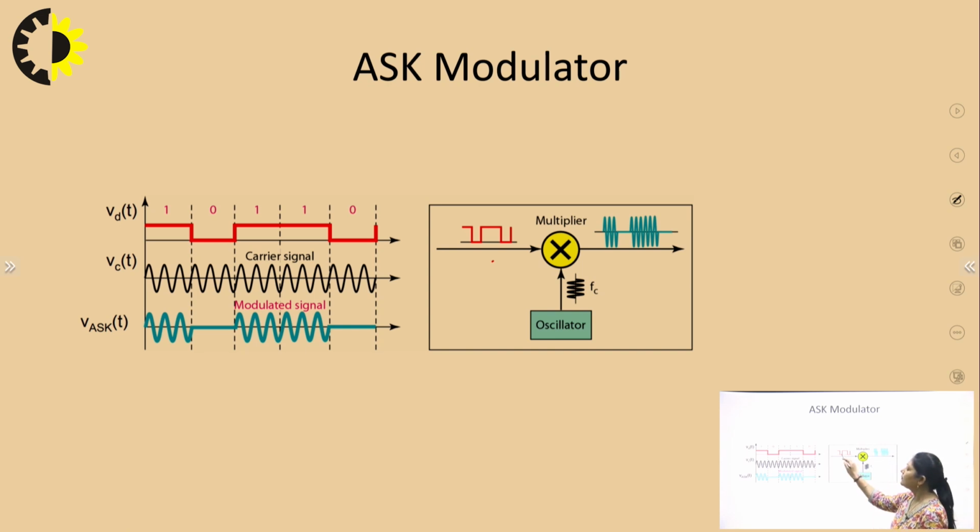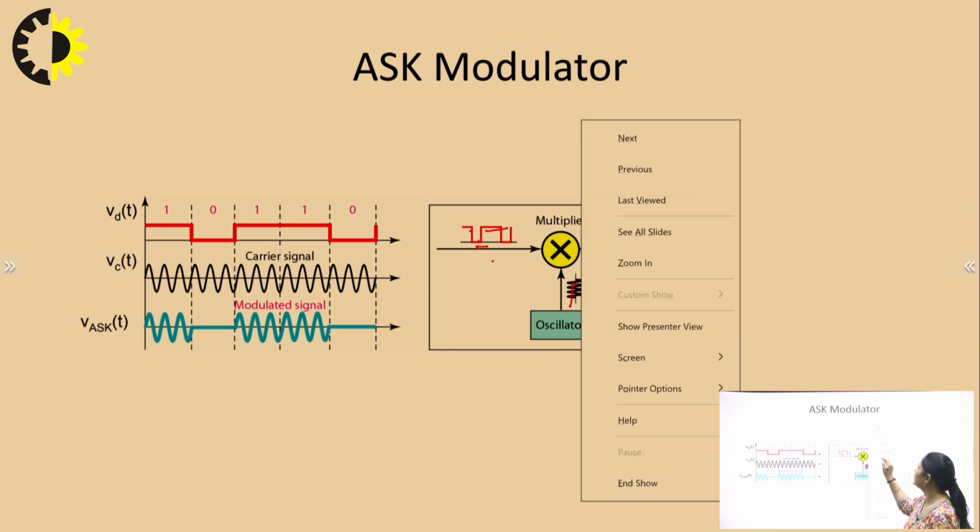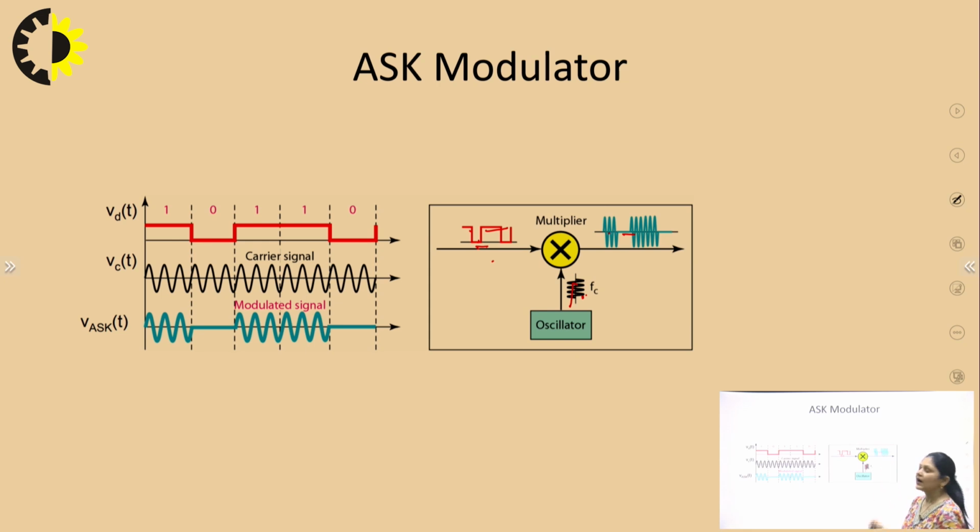Now if you multiply the message with the carrier, for message 1 the carrier will be present. For 0, multiplying it with the carrier, no signal will be there. You can see from this diagram also, 1 0 1 0 1 0 1 1 0, this is the message that is being transmitted, and this is a high frequency carrier that is carrying our message signal.